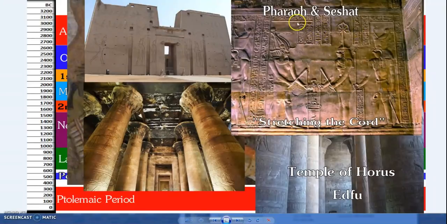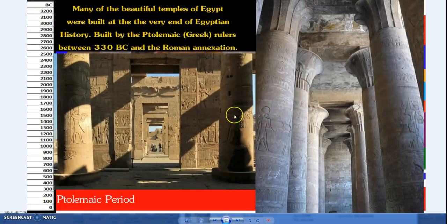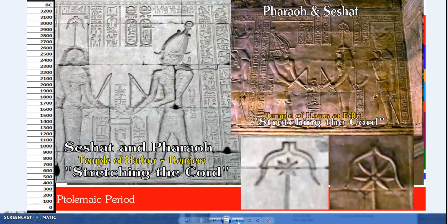But at the Temple of Horus at Edfu, we have the Pharaoh and Seshat stretching the cord ceremony. We also have what's called the Edfu texts, which describe the stretching the cord ceremony and how important it was. So a lot of these Egyptian temples actually are Greek or Roman era constructions. But the stretching the cord ceremony, Seshat, and this is her symbol of the later period.